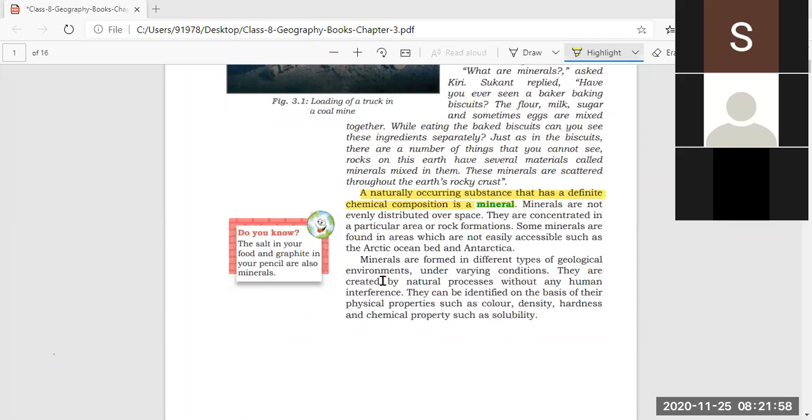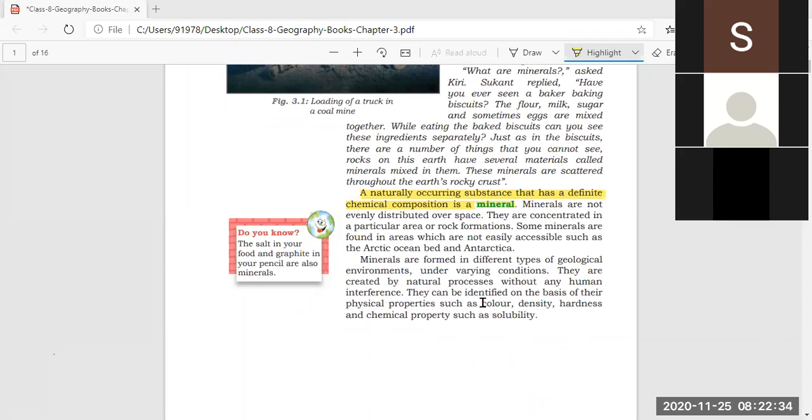Now, next paragraph. Minerals are formed in different types of geological environments. That means minerals are formed in different types of environments, whether in rocks, valleys, or mountains. They are formed under varying conditions, which means under different conditions. So in different geographical environments and under different conditions, these minerals are formed.